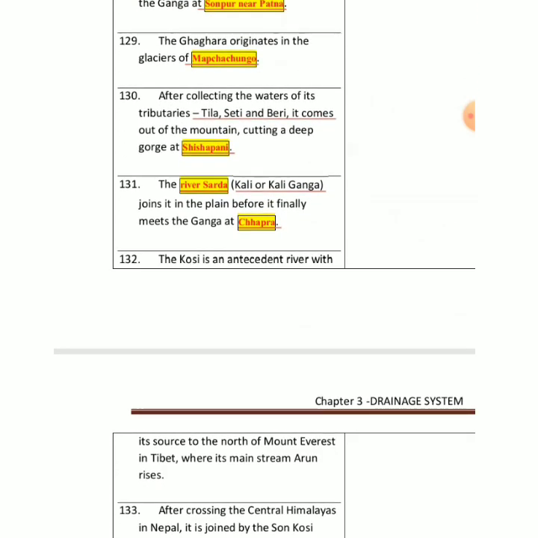Again, Kosi is an antecedent river, and its source is north of Mount Everest. तो कोसी का जो सोर्स है वो माउंट एवरेस्ट पे है, तिब्बत में, और इसकी जो मेन स्ट्रीम है वो है अरुण. So after originating it crosses the central Himalayas in Nepal, and is joined by rivers Sun Kosi from the west and Tamur Kosi from the east.